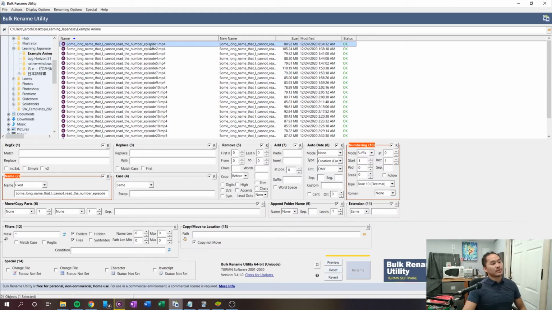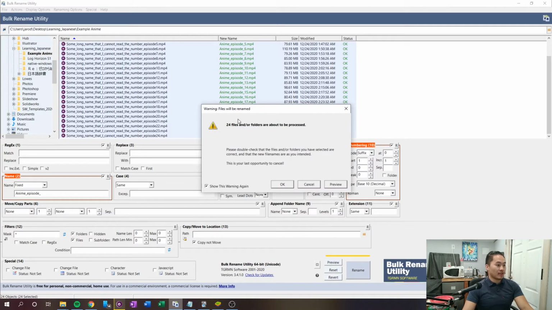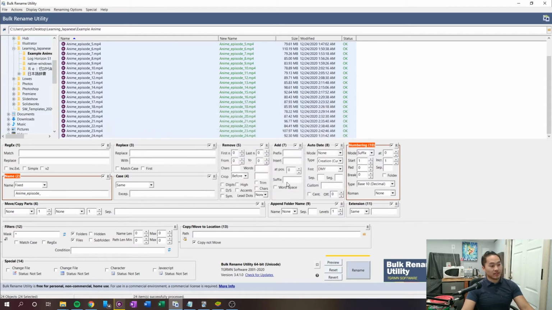Oftentimes when you download content or get anything from online, it's going to have some long name that you can't read the episode number on. So what you want to end up doing is clicking the first one, clicking the bottom one, and then going to name here and typing the name of your content. Then going over here, clicking numbering, suffix, starting at 1, and then clicking this rename button here. 24 files and folders are about to be processed, and just click OK.